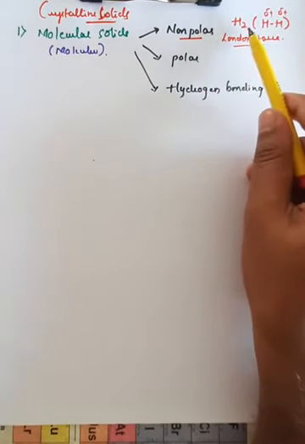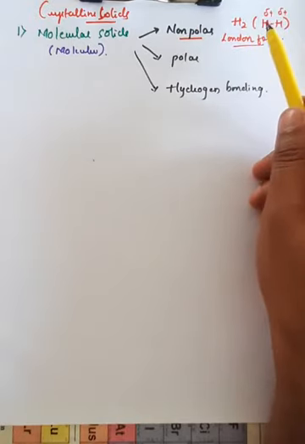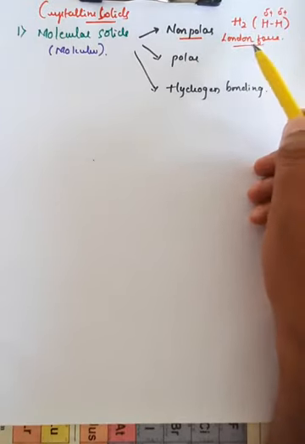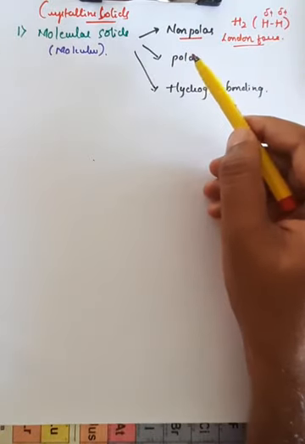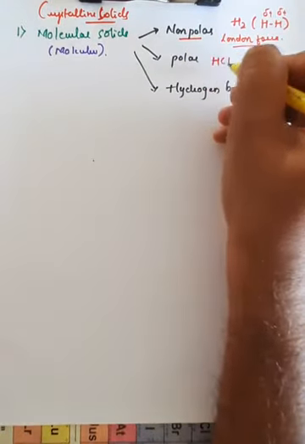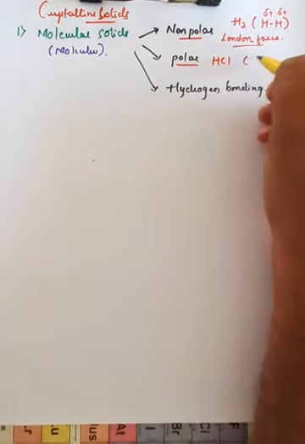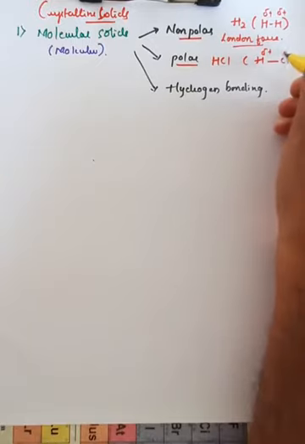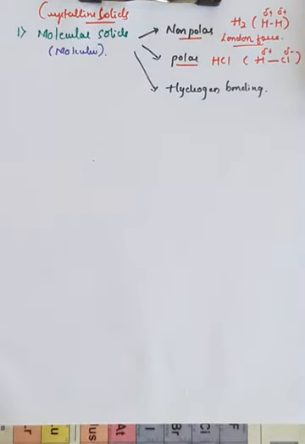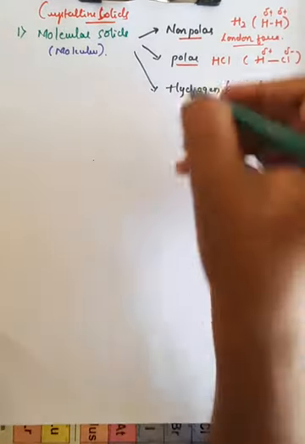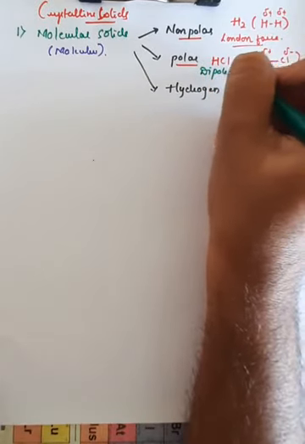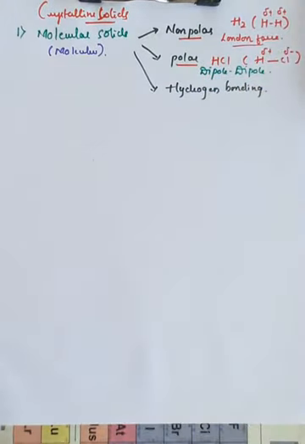In case of non-polar, what happens? If you take like-charged atoms, the force of attraction will be very less, and that is the H2 molecule, there will be a London force. But in case of polar, what happens? If you take an example of HCl, hydrogen has a partial positive charge and chlorine has a partial negative charge, which means there will be more force of attraction when compared with the H2 molecule. And here, since there is a polar nature, the force of attraction will be dipole-dipole interaction, right? Since it has two poles, we can call it a dipole. Therefore the type of bonding present there is called a dipole-dipole interaction.